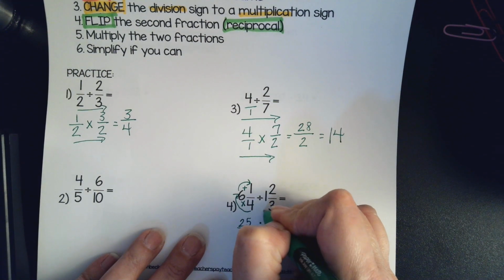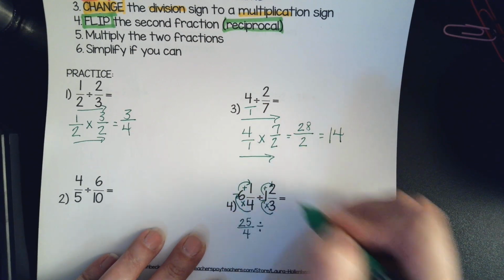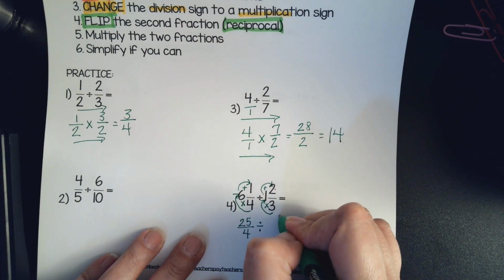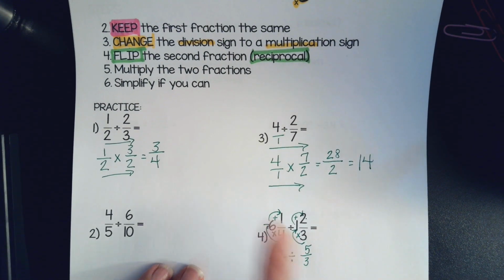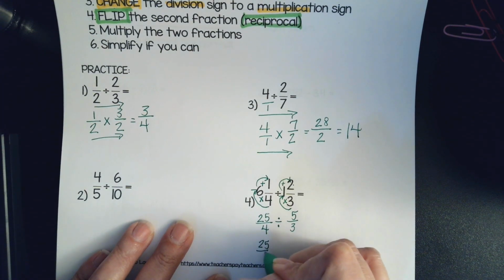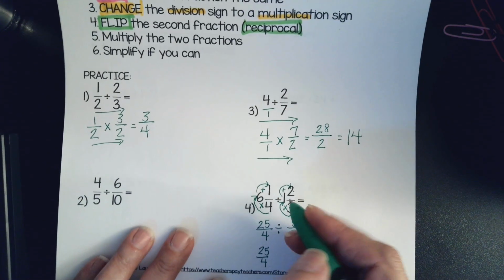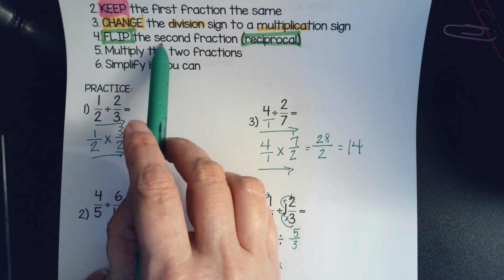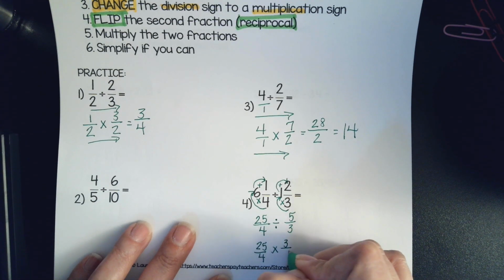So we're going to do the 3 times 1. That's 3. Add 2. So that's 5. 3 times 1 is 3, plus 2 is 5. So that's 5/3. Now we're going back to our rules. It says keep the first fraction. Alright, so we're keeping it. 25/4. Second rule, change the division sign to a multiplication sign. Alright, done. Fourth rule, flip the second fraction. So it's 5/3. So I'm flipping him. He's going to become 3/5.